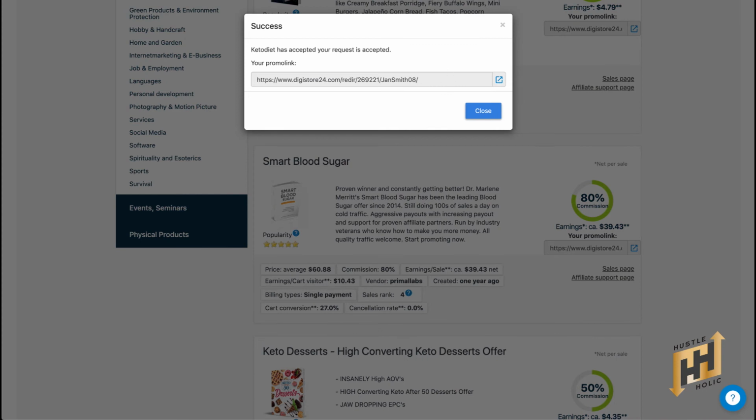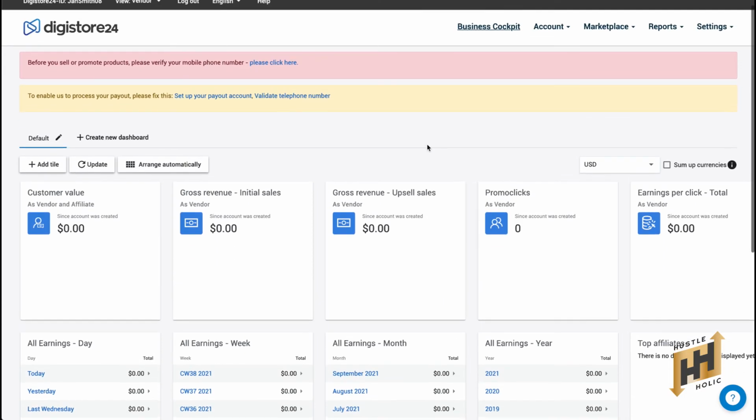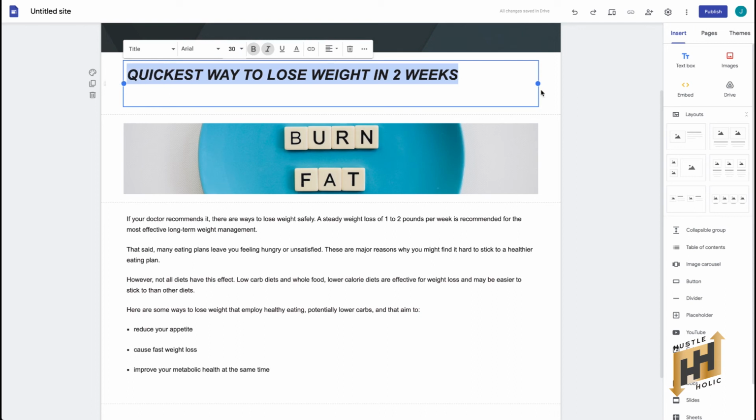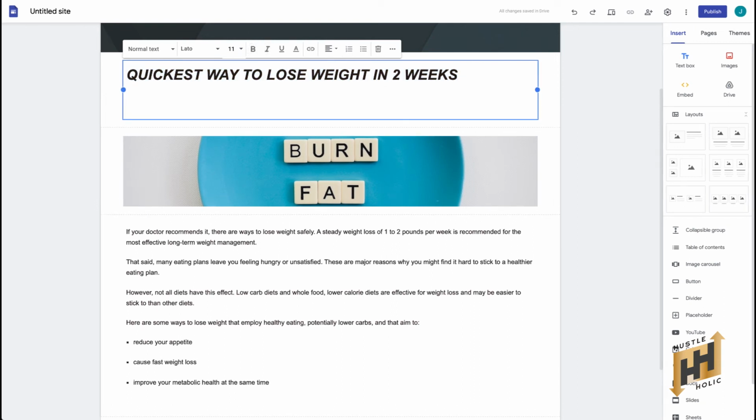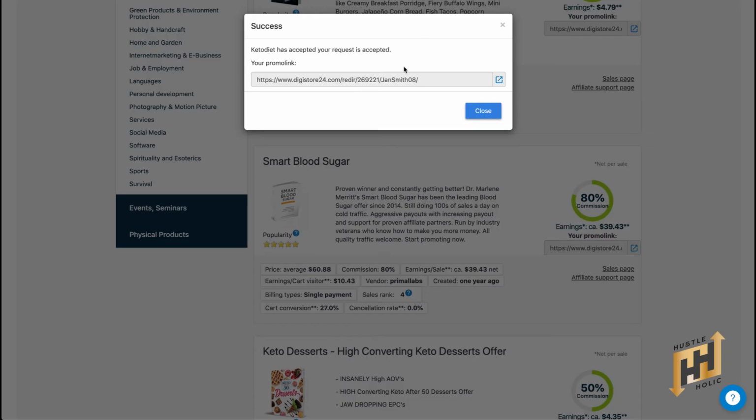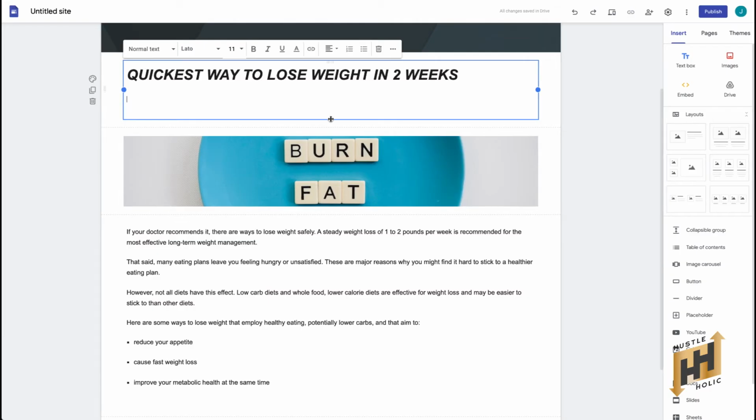With that affiliate link, go back to your website and add some text. You might want to put above this statement, "easiest way to lose weight in 2 weeks," and paste your affiliate link right here. Another thing you can do, if you want to make it better, you will just write, "click here to get instant access," and emphasize that using the bold font option while linking it to your affiliate link by clicking this. Now, if someone clicks on this, they will be redirected to the product, which will then entice them to buy if they really want to lose weight. It's a good investment for them.